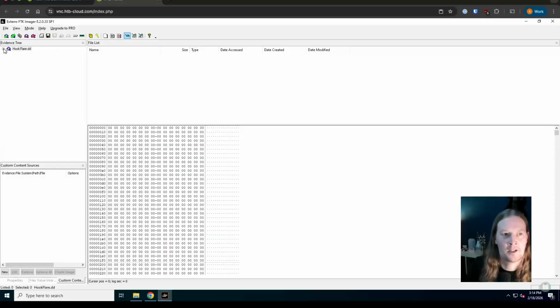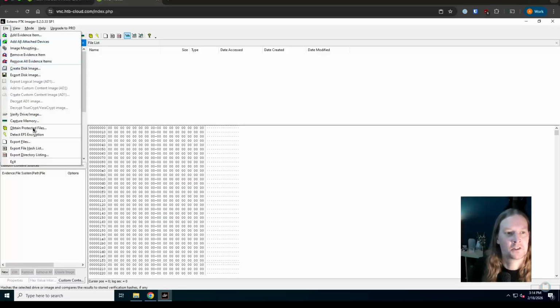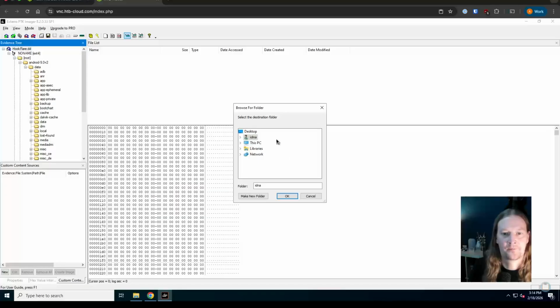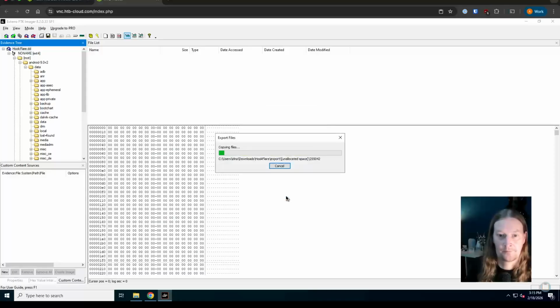That's pretty quick to read in, and we've basically got a folder structure of everything that's within that Android disk image. There's a disk image of a phone. It's everything that comes from within that. We could do some analysis in here, but what I actually need for this stage is just to export all of these files. So I'm going to, again, put that into HookFlare. I'm going to make a new folder called export and store them in there.